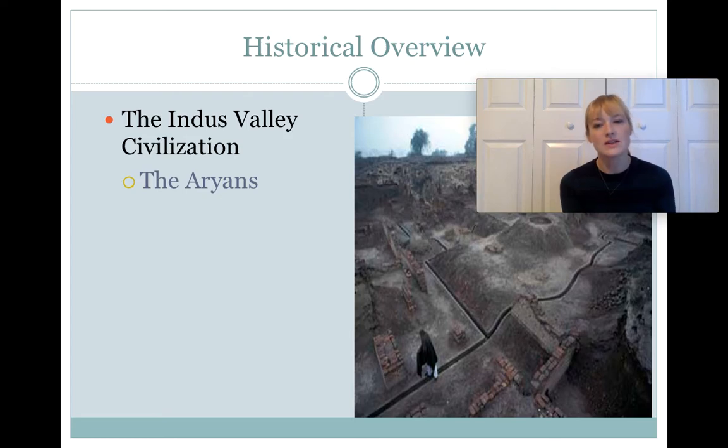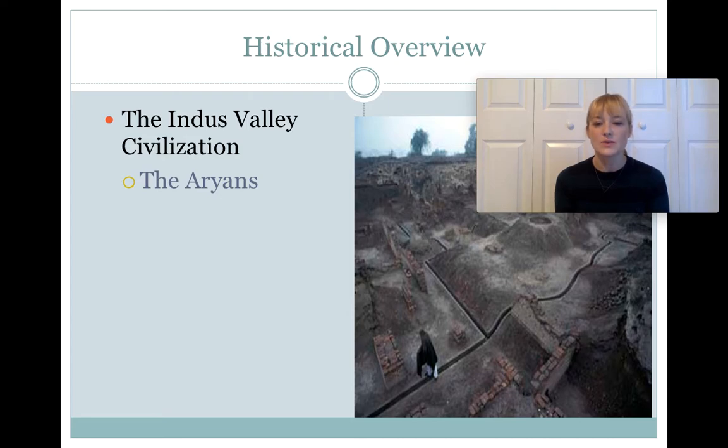In the early 1900s, two major sites were found that are known as Harappa and Mohenjo-Daro. These are cities that are in present-day Pakistan. The image that you can see here is actually of one of those sites. And basically, these whole cities were uncovered by archaeologists in the early 20th century.